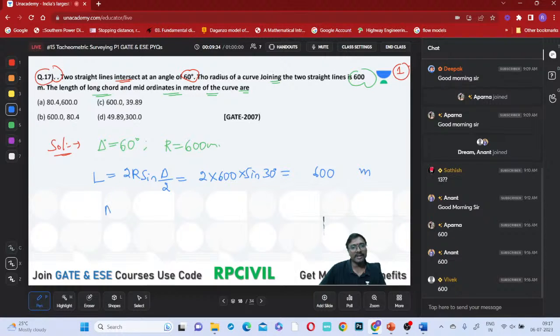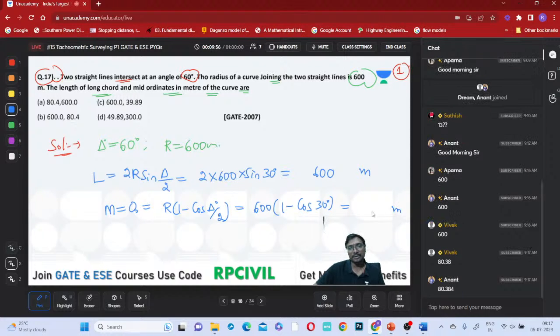Now what is the mid ordinate? M, or O naught, is the symbol we are giving now. That is R times (1 minus cos(delta/2)), that is R minus R cos(delta/2). Do you remember? So that is 600 into (1 minus cos 30). What is this value? How many meters is that? That is 80.384, which means 80.4. Which option is correct? Is it not option B, everyone? Yes, option B is correct, absolutely right.